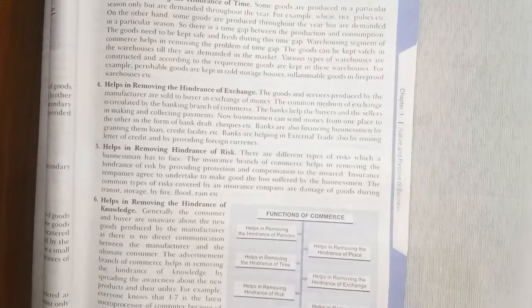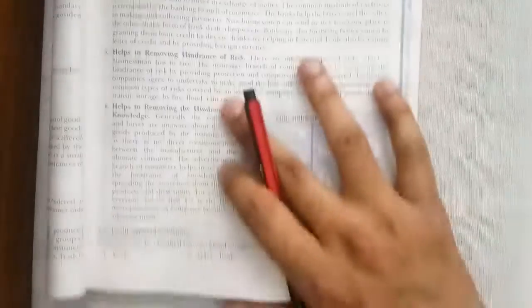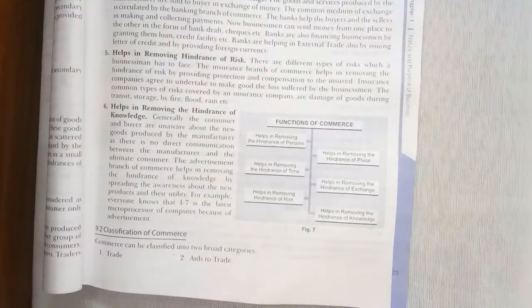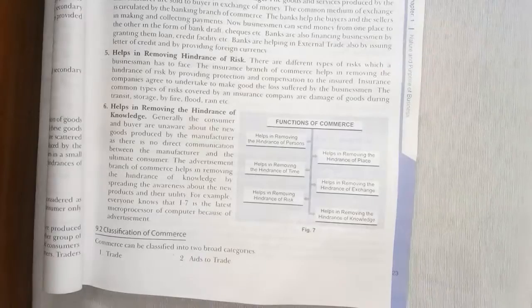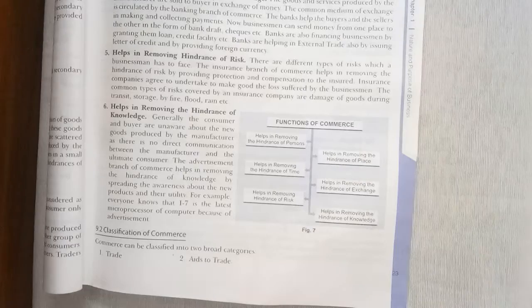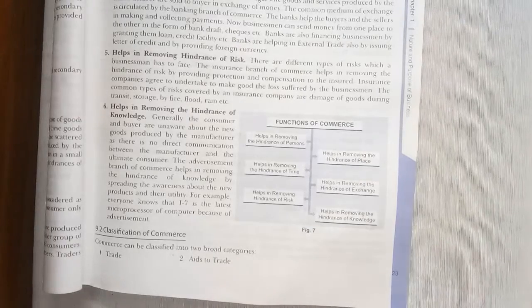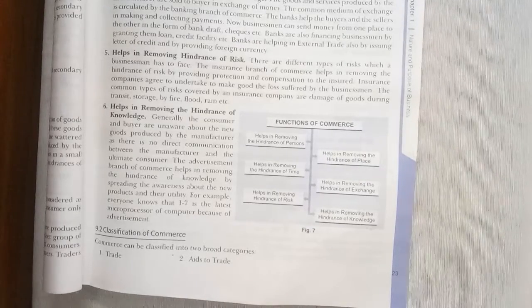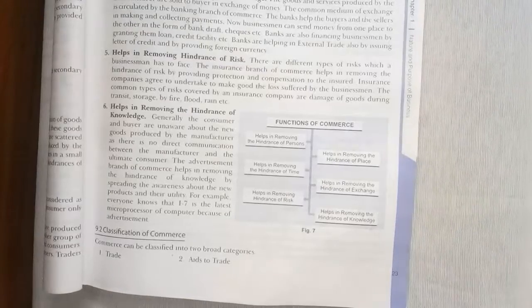In case of hindrance of knowledge, when a new product is available in the market produced by the producer, everything is going smoothly, but at the same time there is no advertisement taking place. Now how will the customer know about the new product available in the market? So advertisement comes up and plays a very vital role.